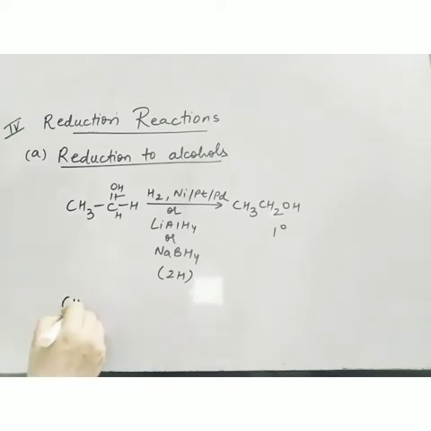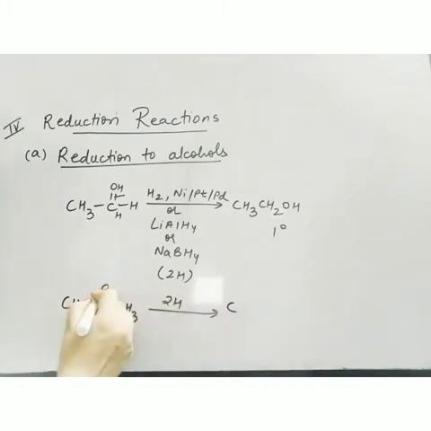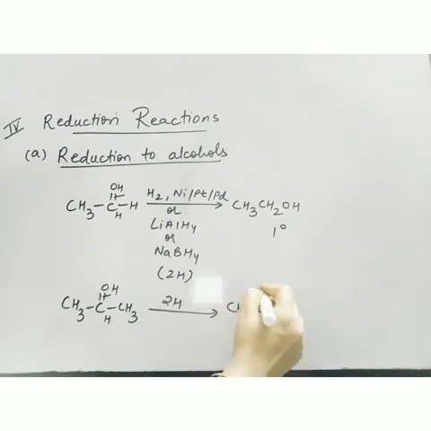Now we'll take one example of ketone here. This is ketone. Now I can use any of the reducing agents. So what will happen? Now 1H here, 1H here. So I will get this product. Now this is my secondary alcohol.